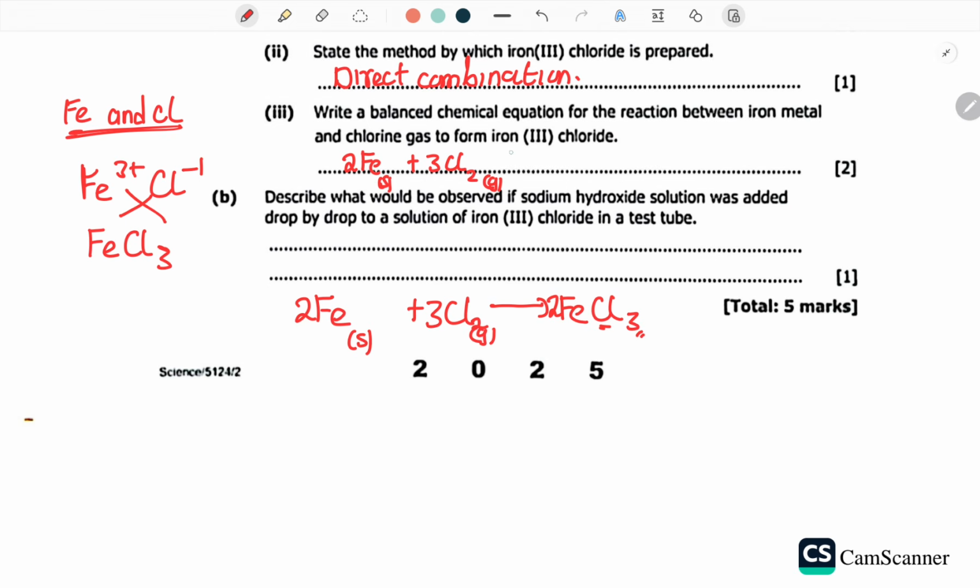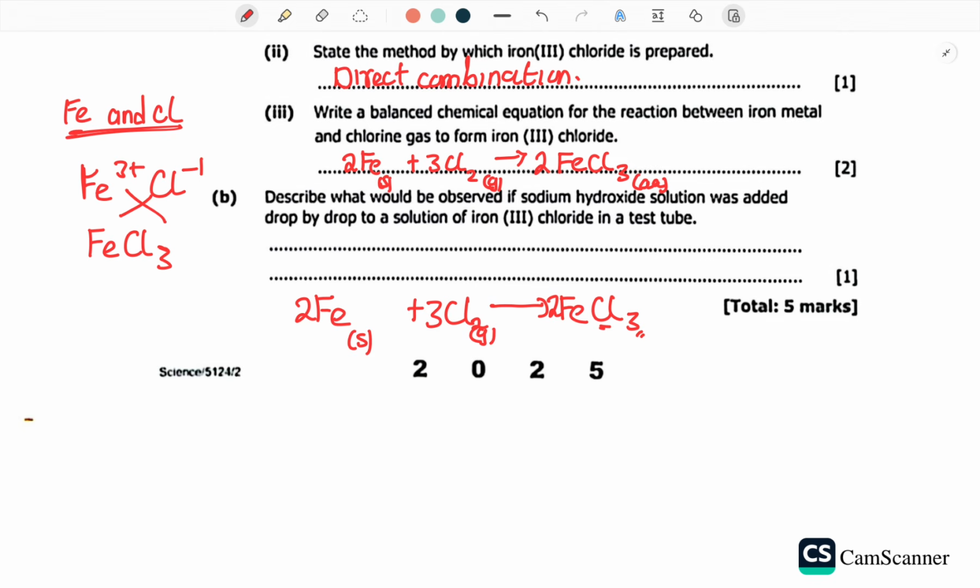Chlorine is a diatomic molecule. In other words, it has 2 atoms. This is going to be your iron, and then this is going to be chloride 3. This one is going to be a salt, so in aqueous state. Okay, that is going to be a balanced equation. They will give you a full mark for that.